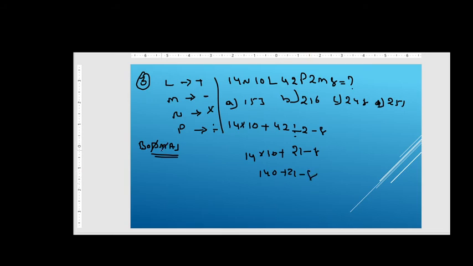Then we have done multiplied by, next we are coming to addition, that is 140 plus 21, that is 161 minus 8, right friends, which would be 153. So our option number A will be the right answer, right friends?